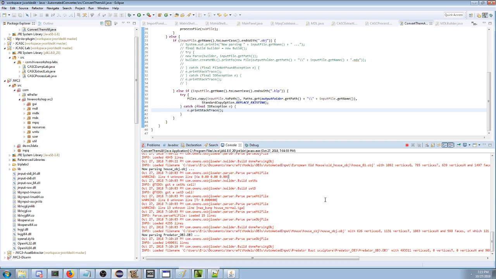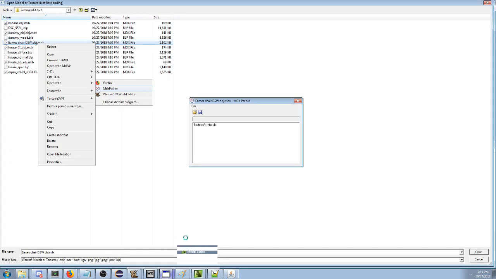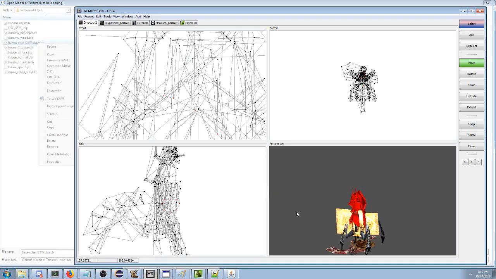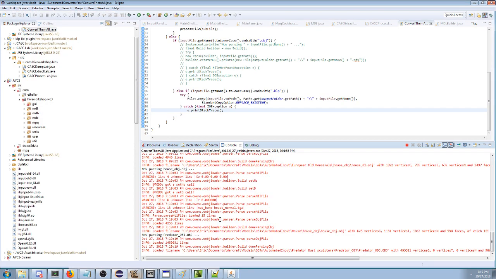What about back over here? I guess it's still converting this predator object. Oh, this one has 400,000 vertices. What? You cannot use a file with 400,000 vertices. These people are really bad at making models with any level of usability. Okay. So I guess this is why I don't do OBJ.